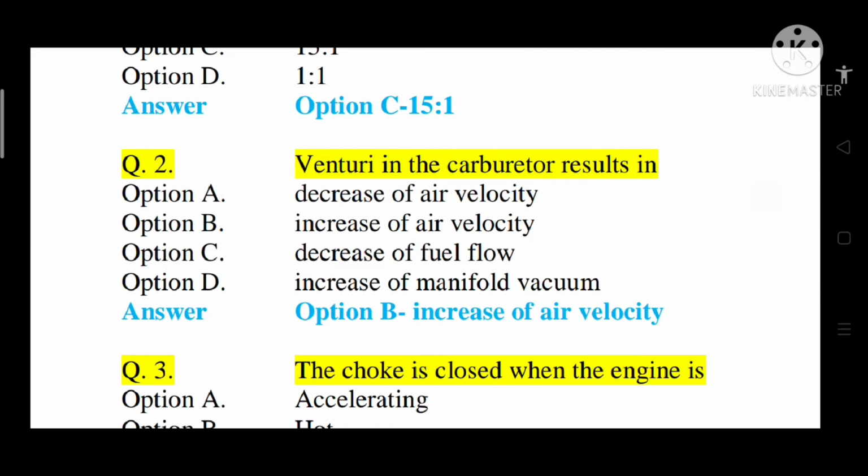Question number 2, Venturi in the carburetor results in option A decrease of air velocity, option B increase of air velocity, option C decrease of fuel flow, option D increase of manifold vacuum. So correct answer is option B, that is increase of air velocity. As you all know, Venturi in the carburetor results in pressure drop, and because of that drop in pressure, velocity increases and suction happens.